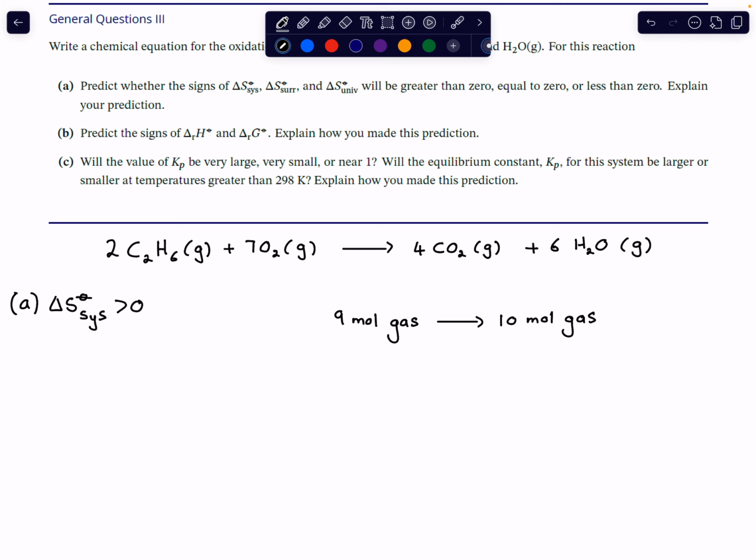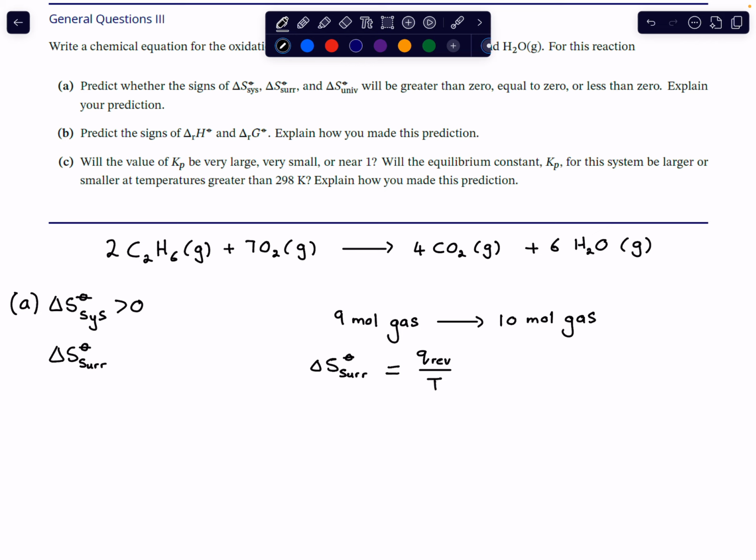Now the next question is, what about the entropy change of the surroundings? Is that positive or negative? Now we first need to think about how one calculates the entropy change of the surroundings. Well, the entropy change of the surroundings is given by the reversible heat exchanged at a specific temperature.